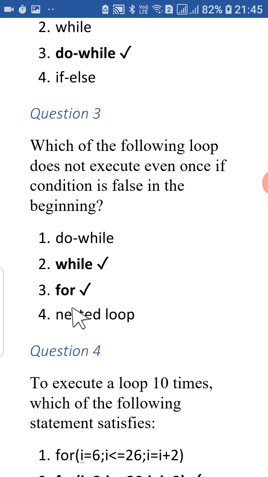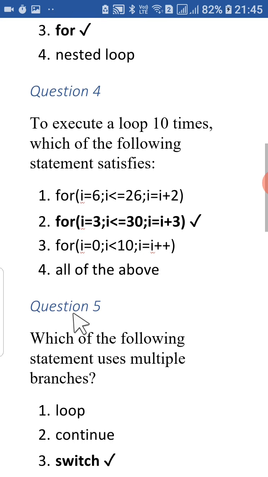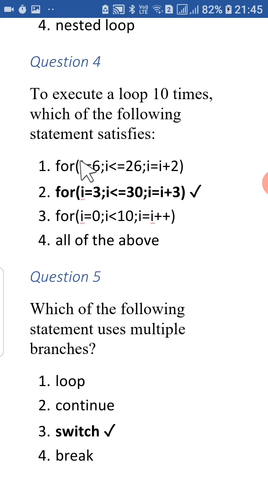All right. After that, students, question number 4, it's a very interesting question. You can learn a lot through that question. To execute a loop 10 times, which of the following statements is satisfied? Okay, how many times? 10 times. So we look at this: 6, then 8, then 10, then 12, 14, 16, 18, 20, 22, 24, 26. So 11 times, right?